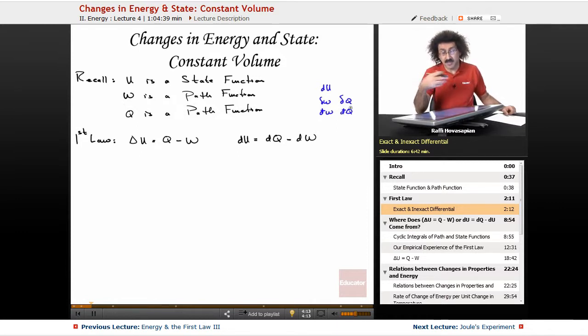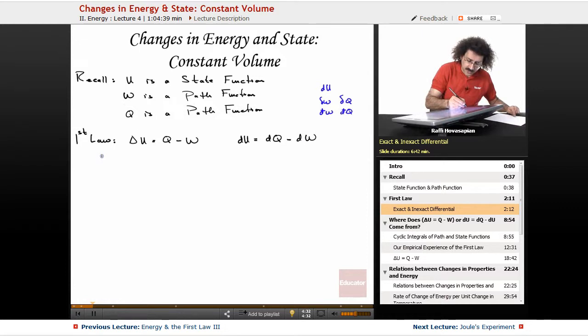It's just, me personally, easier to remember that work and heat are path functions and energy is a state function. That's it. Other than that, it really shouldn't cause you any problems. So I'm going to go ahead and use the same notation, but they're not the same. This is an exact differential. These are inexact differentials.